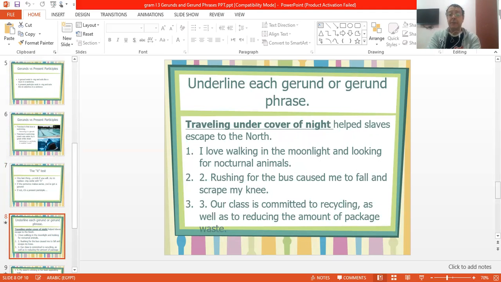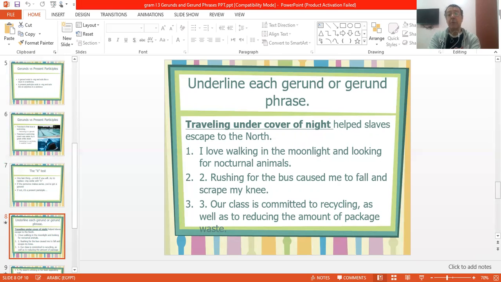Underline each gerund or gerund phrase. Traveling under cover of night helped slaves. So the whole phrase is a gerund phrase and it acts like the subject here. So definitely it's a gerund. I love walking in the moonlight and looking for nocturnal animals. So walking here is a noun, and also looking is a noun.